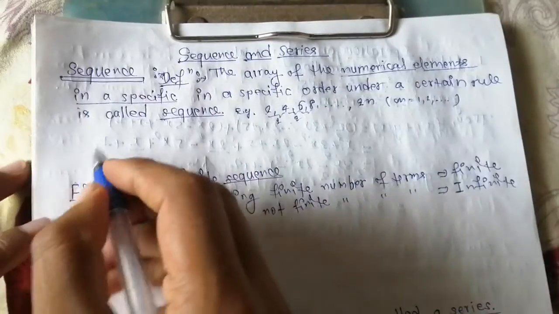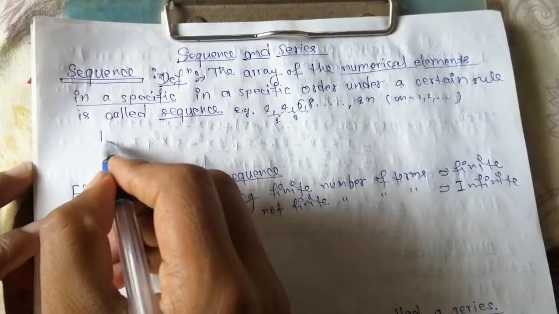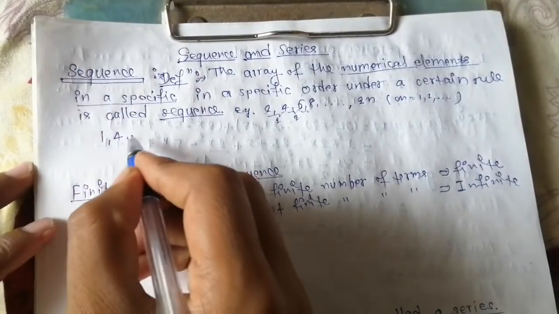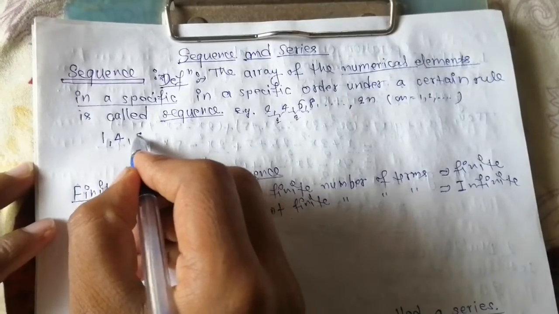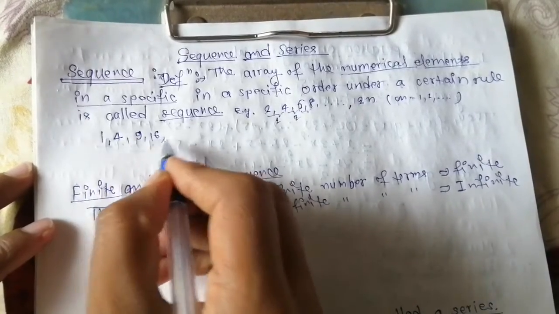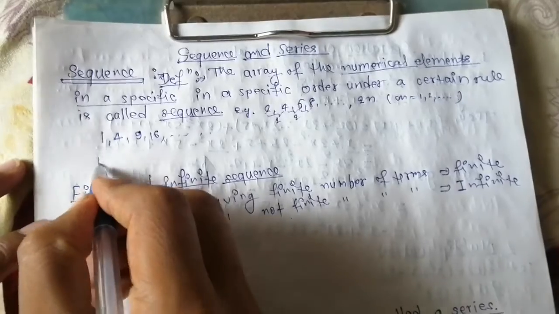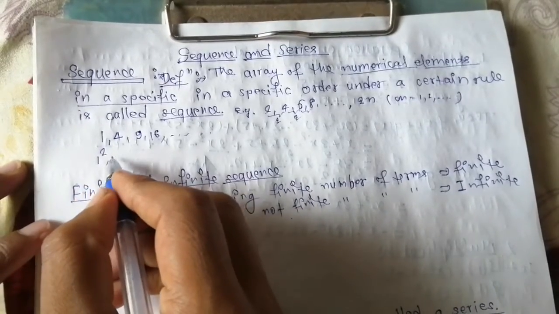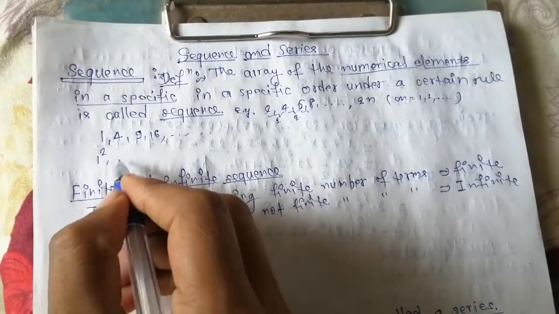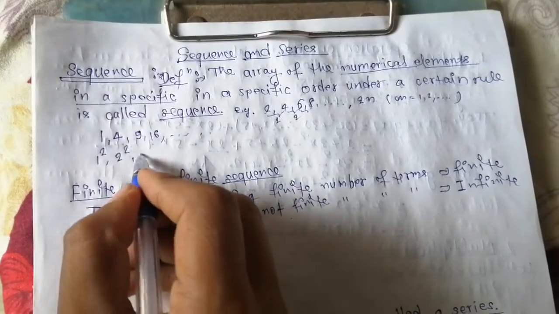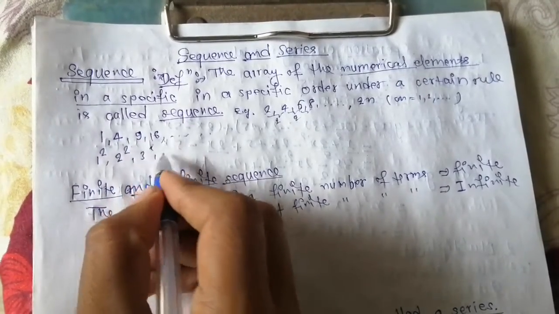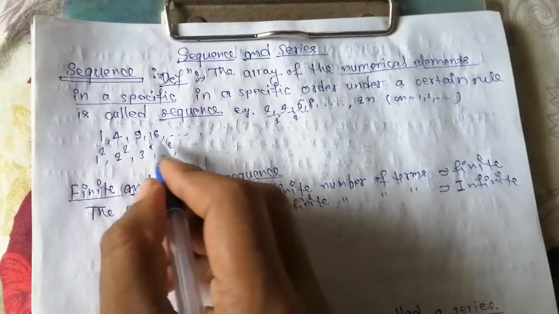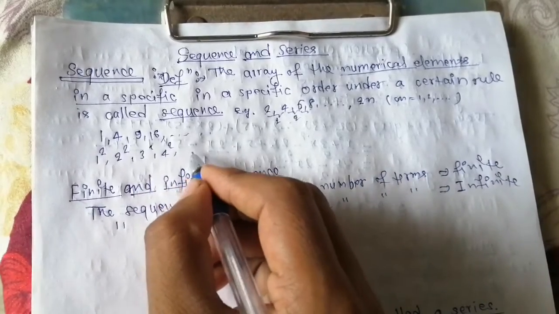Or if we write 1, 4, 9, 16, and so on, what is happening here? 1 squared is 1, 2 squared is 4, 3 squared is 9, 4 squared is 16. So what will be the nth term?